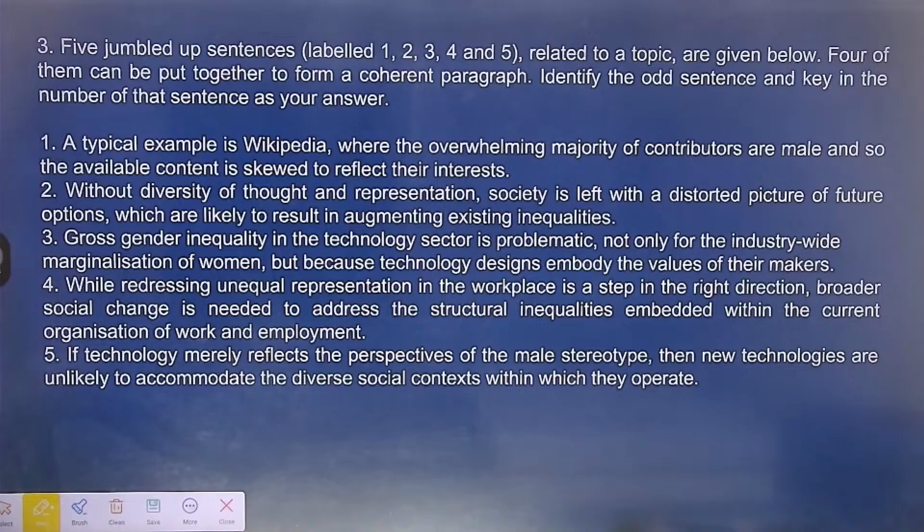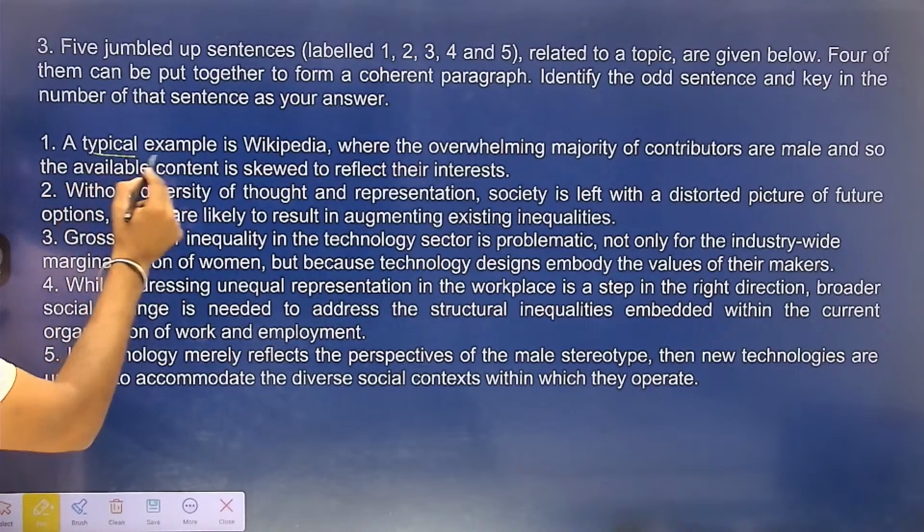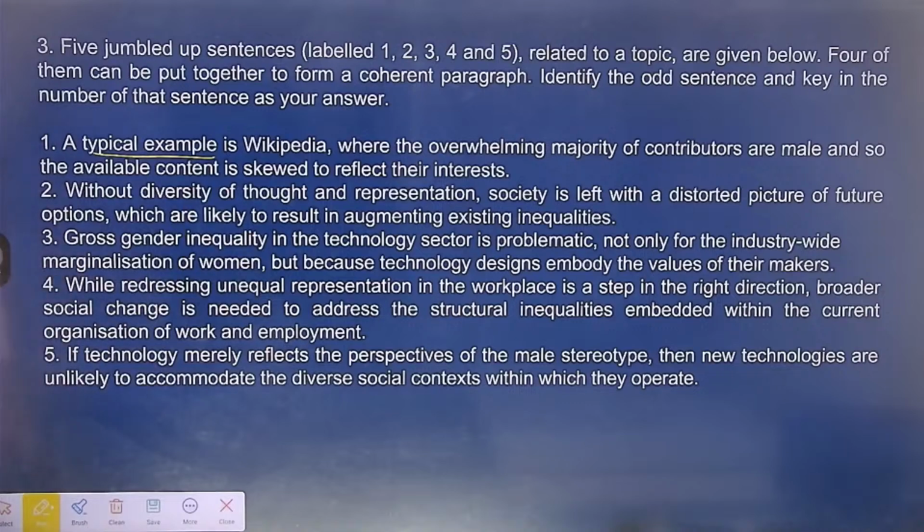Coming on to this question now. A typical example is Wikipedia, where the overwhelming majority of contributors are male, and so the available content is skewed to reflect their interests. Students, this cannot be the starting one this time, because Wikipedia is just an example. When I'm giving an example, there has to be some assertion before it, isn't it?